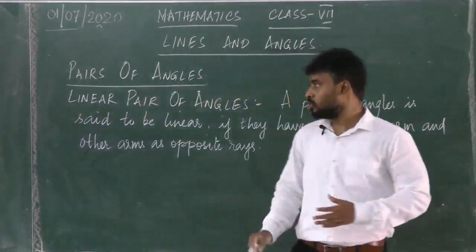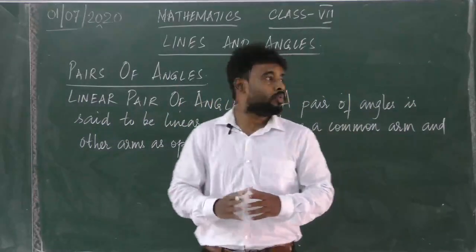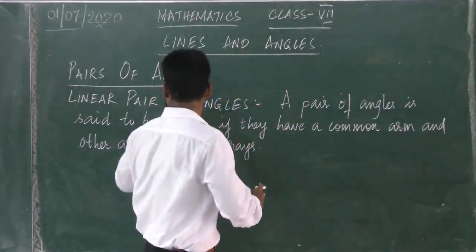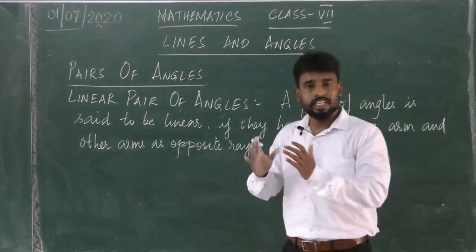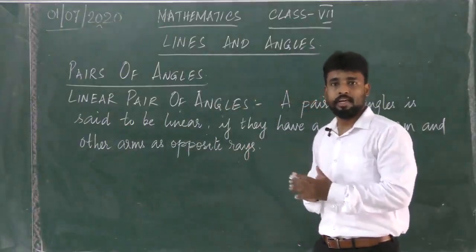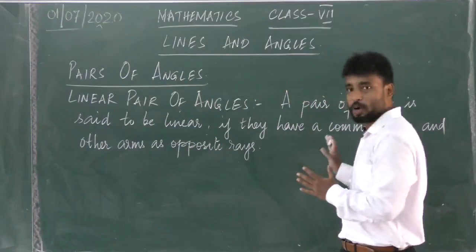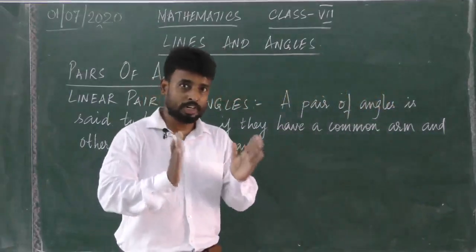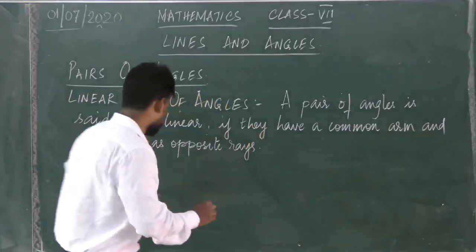If we read the definition, we'll understand that a linear pair is a pair of angles. These angles are called a linear pair only if they have a common arm and the other arms are opposite rays. Now let me draw it.